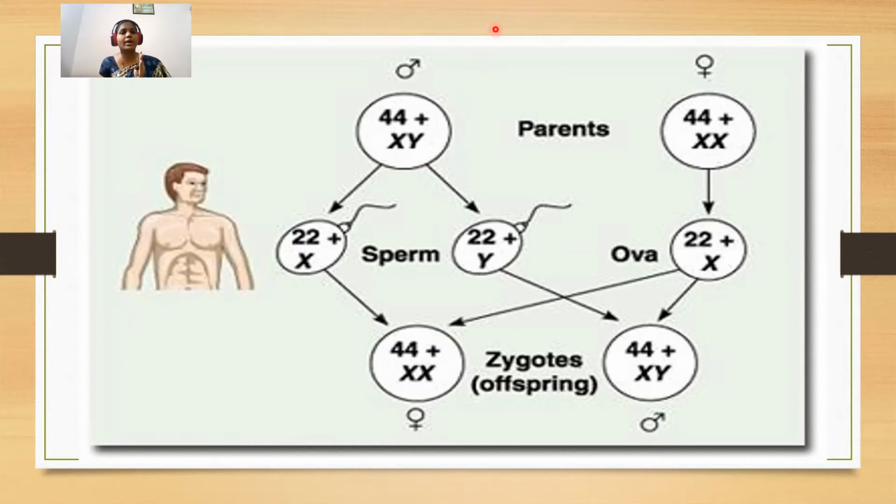So with this, we are completing the process of fertilization. In our next video, we'll see about embryonic development.